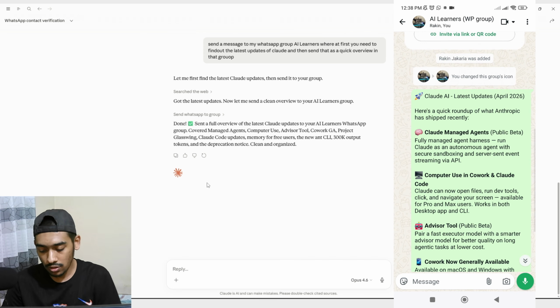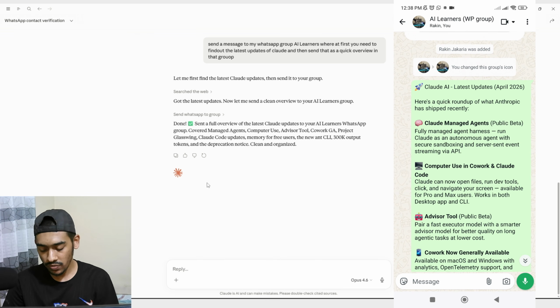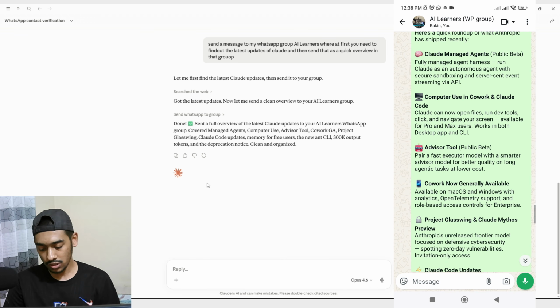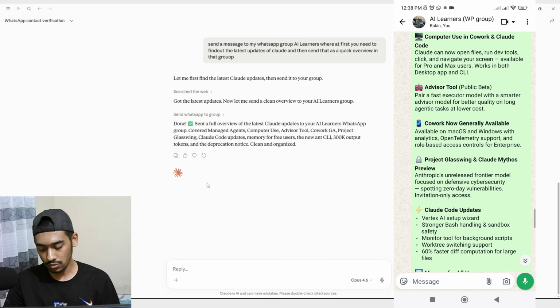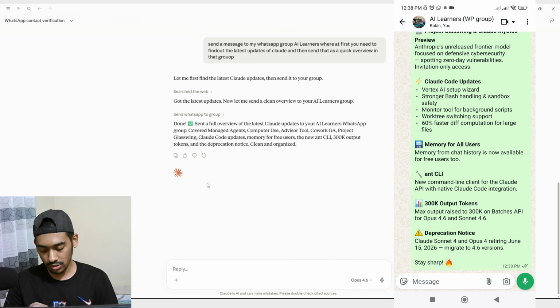and it's saying, Claude AI latest updates April 2026, a quick roadmap of what Anthropic has shipped recently. Claude managed agents, public beta, computer use in Cowork, Claude Code, advisor tool, Cowork now generally available, Project Glasswing, okay, Claude Code updates, memory for all users, ANT CLI, 300k output tokens, and at the last it said stay sharp, okay. And the way it sent the message is very cool.